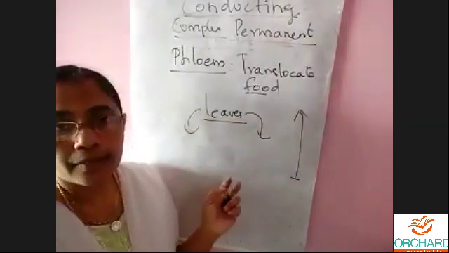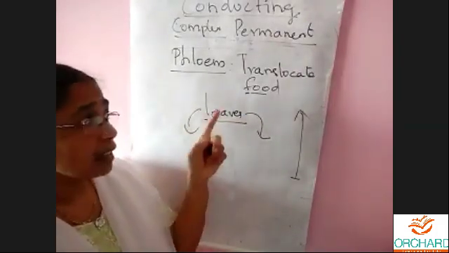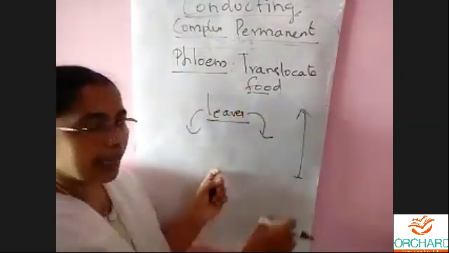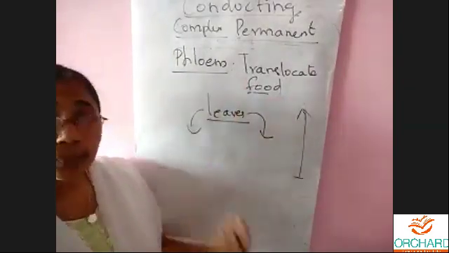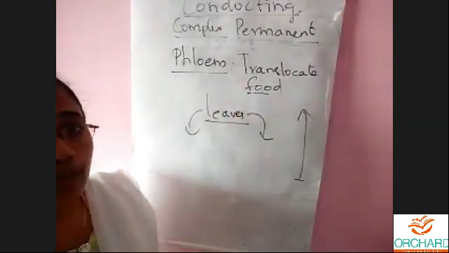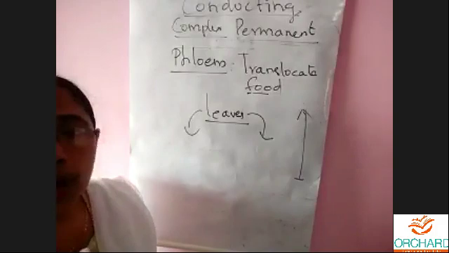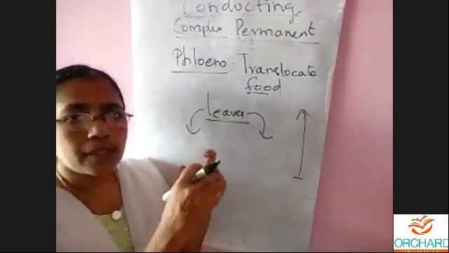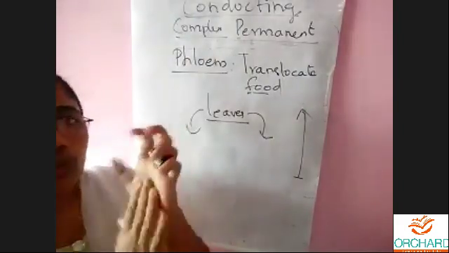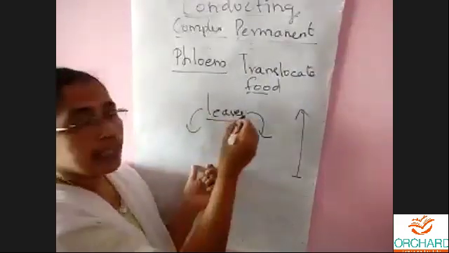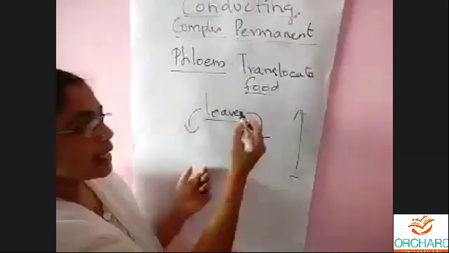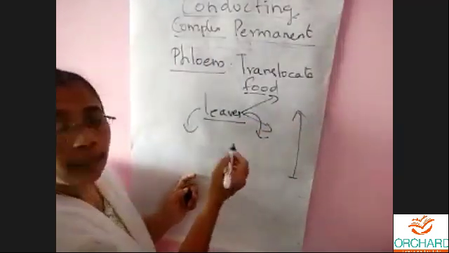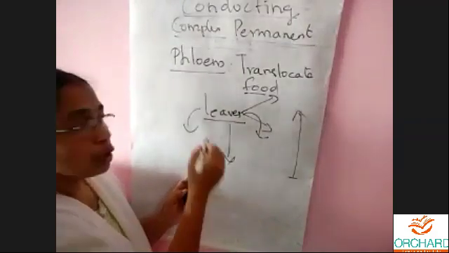Can you say whether the phloem will translocate food only in one direction, as xylem does, only from the leaves? Very good, Yetu. No, it gives the food in all directions. It gives the food to the stem, flower, the main stem, the branches.